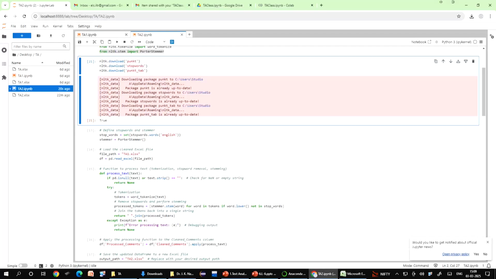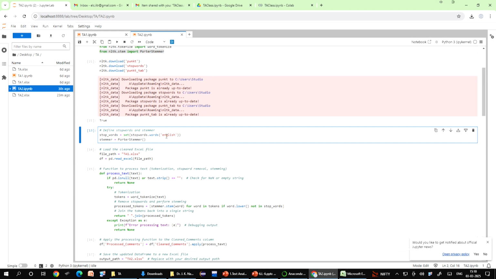Now, let us go to the next line of code. In the next line of code, we write hashtag define stop words and stemmer. stop_words is equal to set(stopwords.words('english')). Stemmer is equal to PorterStemmer(). So, stopwords.words('english') gets a list of common English words like the, is, and, in that we are going to remove in the text analysis.